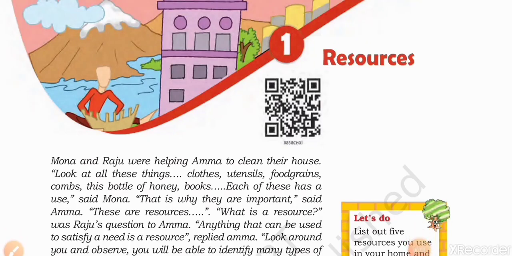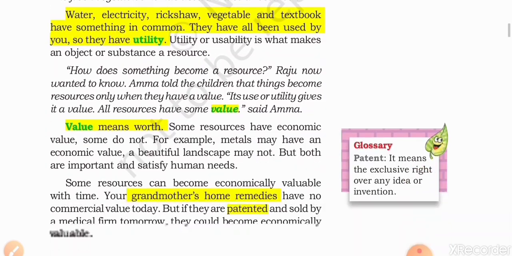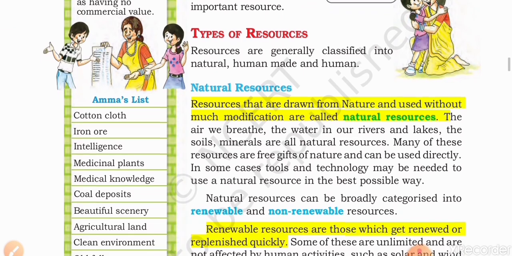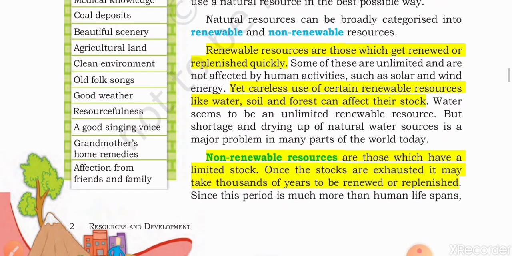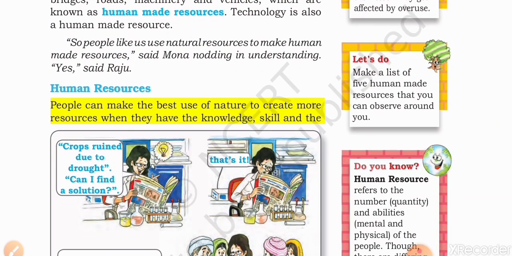Students, in this first chapter of your geography book, we are going to study about resources. Let's see what else we are going to study in this chapter. We will study about resources, their definition. We will study about types of resources, three main types: natural resources, human made resources, and human resources.